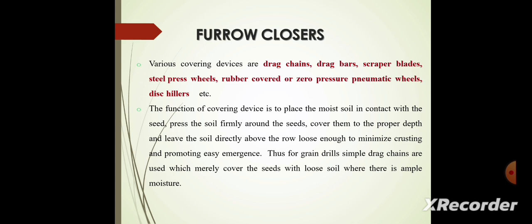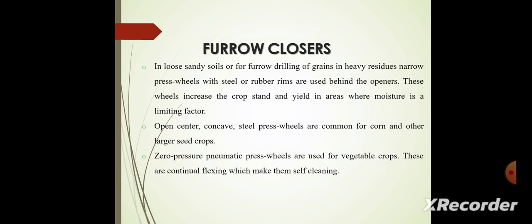Thus, for grain drills, simple drag chains are used, which merely cover the seeds with loose soil where there is ample moisture. Next, we see what is meant by furrow closures. In loose sandy soils or furrow drilling of grain in heavy residues, narrow press wheels with steel or rubber rims are used behind the openers. These wheels increase the crop stand and yield in areas where moisture is the limiting factor.